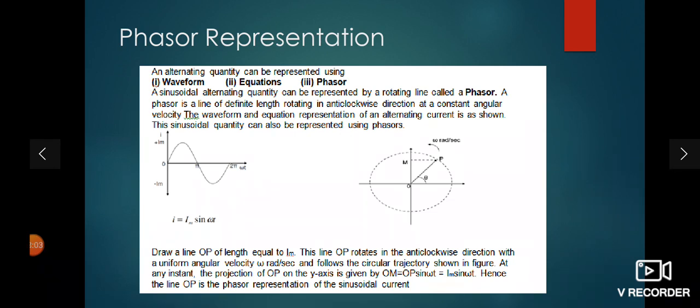So an alternating quantity can be represented either by the waveform, by the equation form, or by the phasor diagram. See here, a phasor is given, there is a 360 degree circle, and it rotates in an anti-clockwise direction with omega radian per second angular velocity, meaning angular frequency. So this way you can represent it in the phasor way.